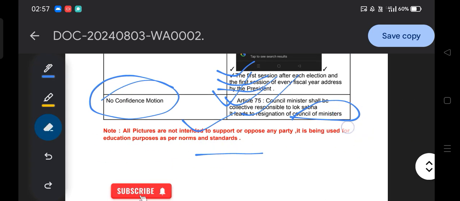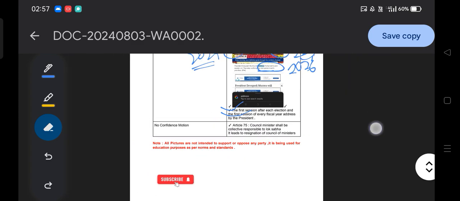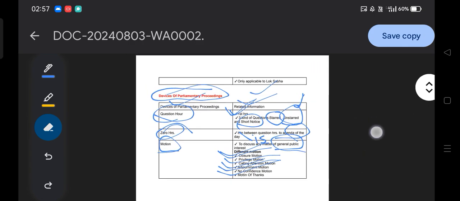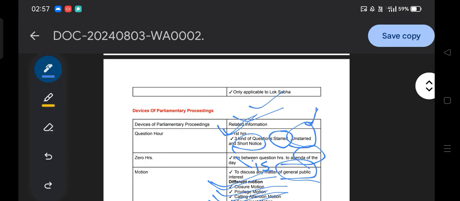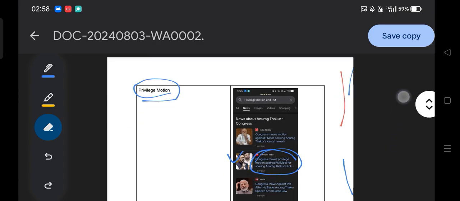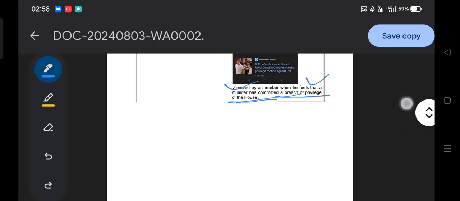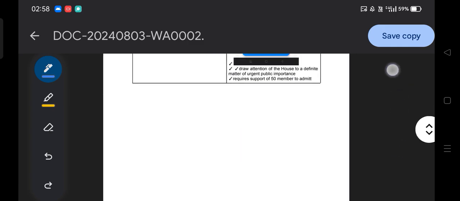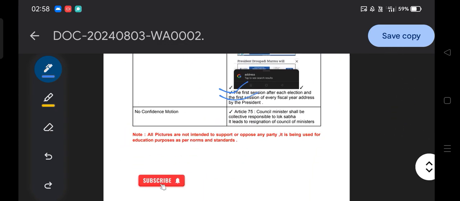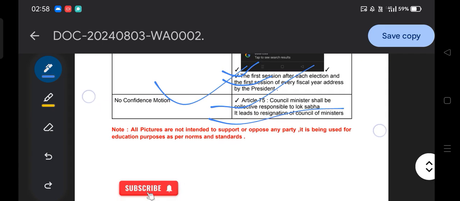So guys, with this note we come to the conclusion. Let's quickly recap what we have discussed: the devices of parliamentary proceedings, question hour, zero hour, and motions. Within motions, we discussed a few important ones: the privilege motion, the adjournment motion, the calling attention motion, the motion of thanks, and the no confidence motion, Article 75, where the council of ministers shall be collectively responsible to the Lok Sabha, and it leads to their resignation if it is passed by the parliament.